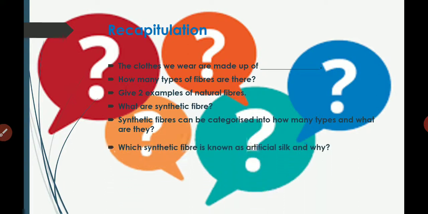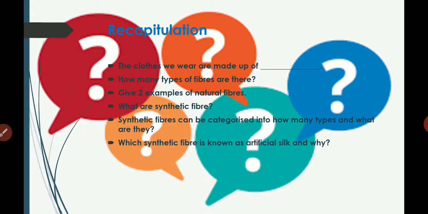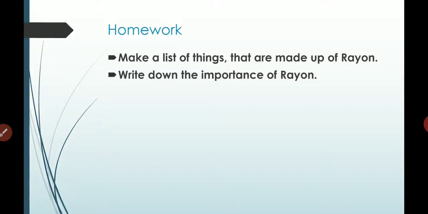And which kind of synthetic fiber is known as artificial silk, and why? Yes, rayon is known as artificial silk because it is the alternative to silk. It looks like silk, so it is known as artificial silk. It is called artificial because it looks like silk and it is also made by human beings. So it is called artificial silk. Very good. So there is homework for you. Make a list of things that are made up of rayon.